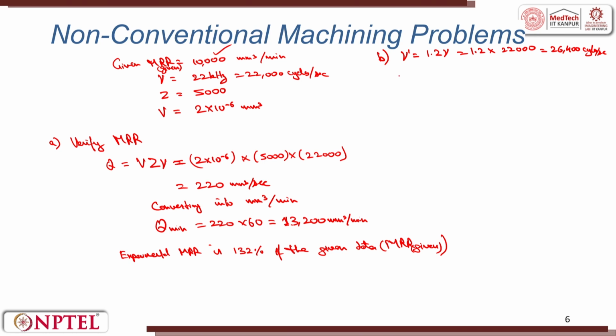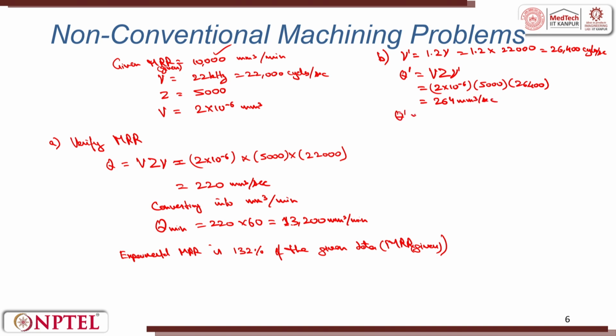Based upon the nu dash, let me calculate the new MRR. Q dash is equal to V Z into nu dash. This is equal to 2 into 10 to the power minus 6 into Z, that is 5,000, into nu dash. Nu dash is 26,400. This gives me the value of MRR in millimeter cubes per second here as of now as 264 millimeter cube per second.